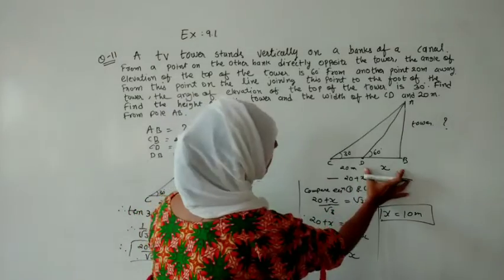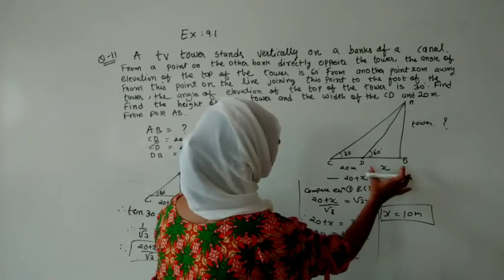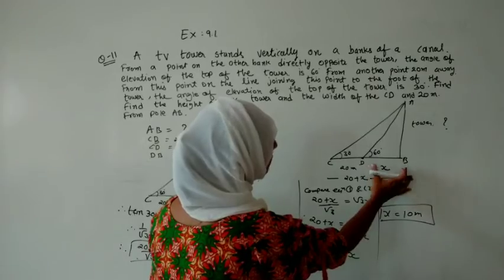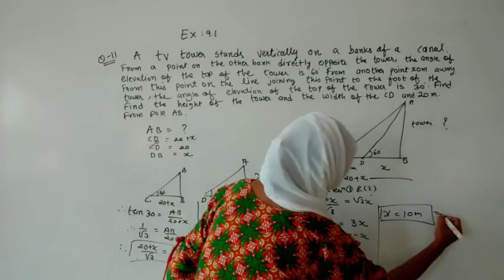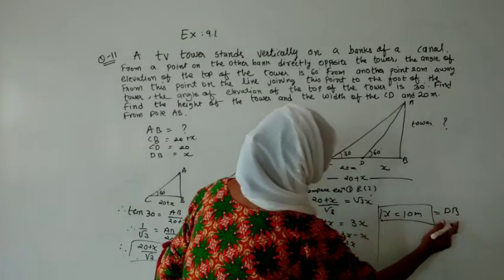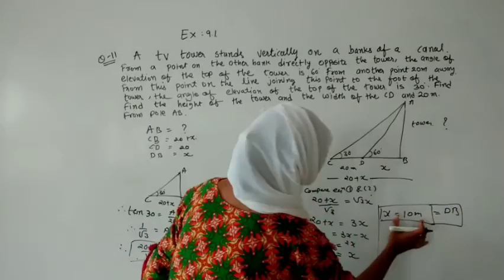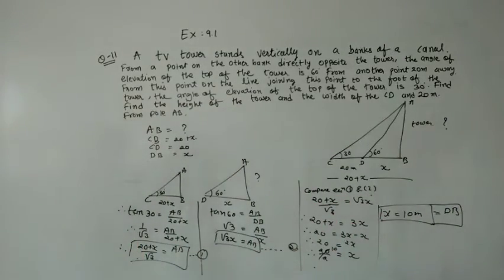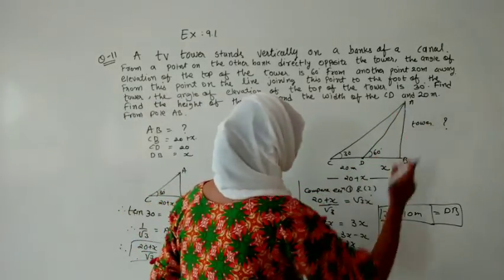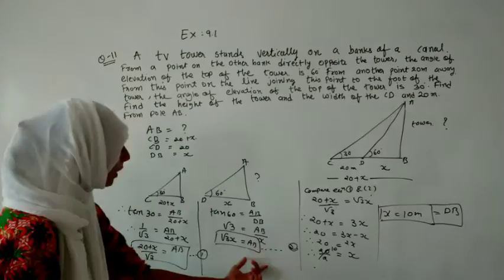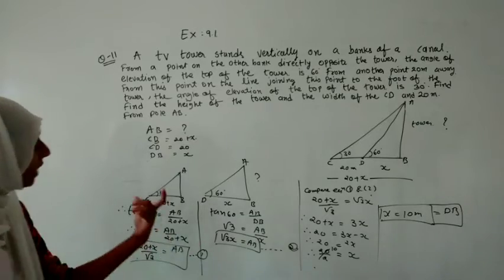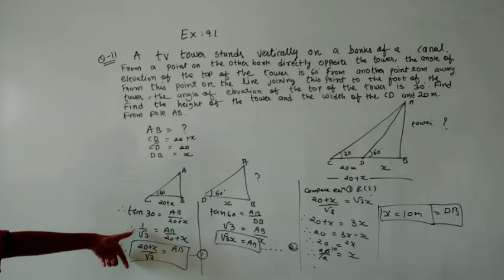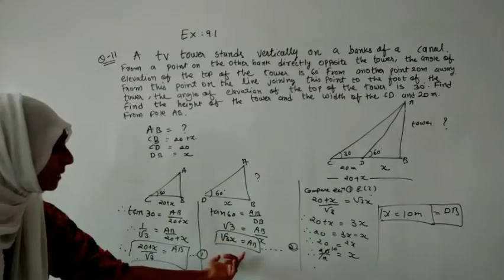Because x was DB and we did not have to find that. They did not ask that find the distance of this. If they told us, here we can indicate it as DB. So two questions we can solve. So DB is 10. Here this concept became clear. But our original question is we have to find that AB. So either substitute the value in equation 1 or in 2. As I can see, equation 1 is a little bit complicated. Let us substitute in 2.